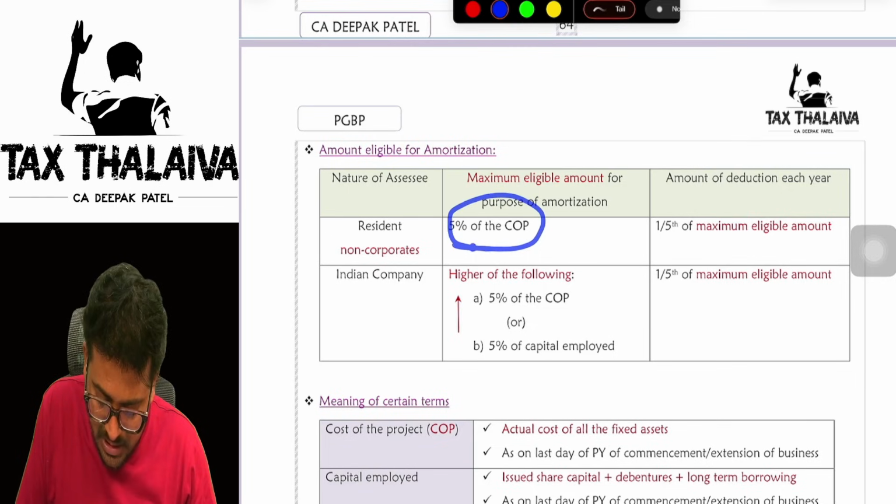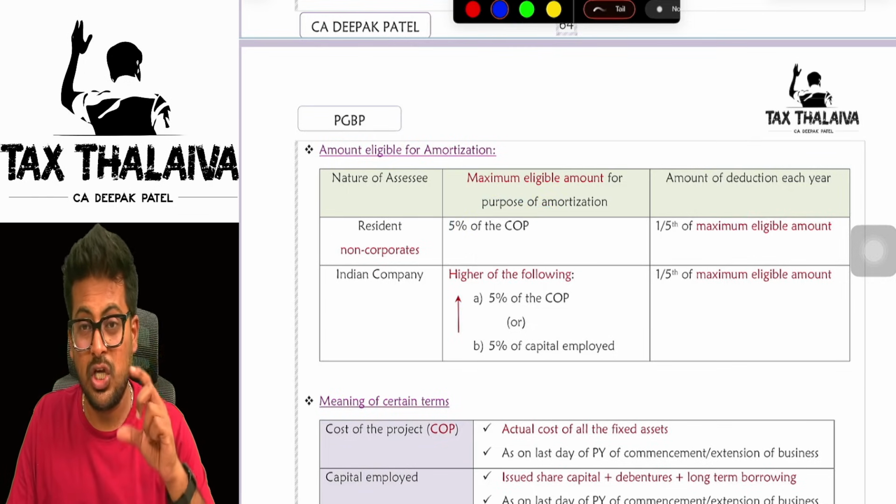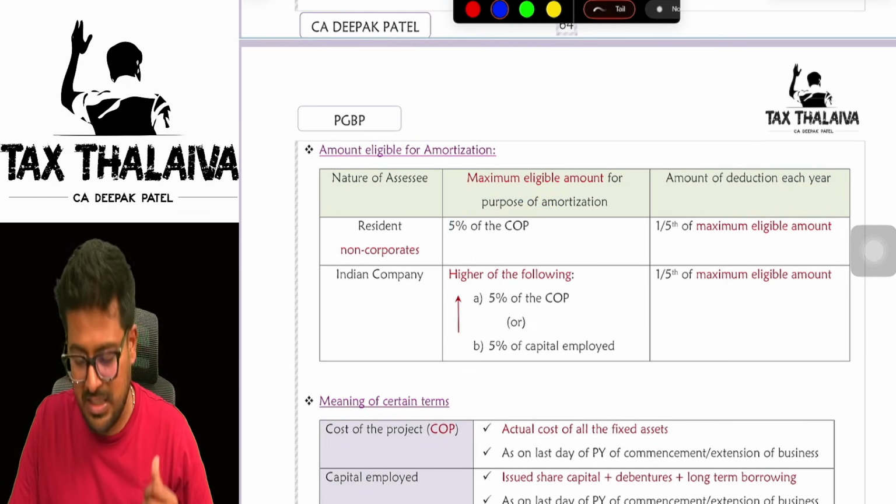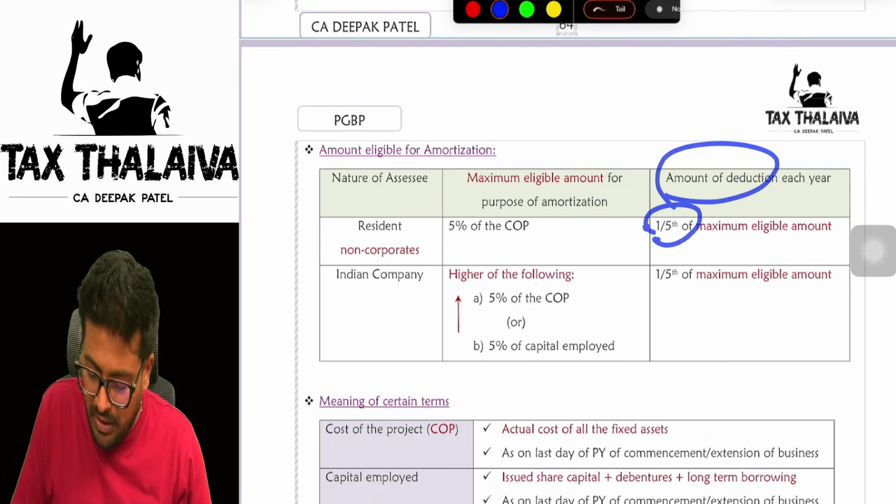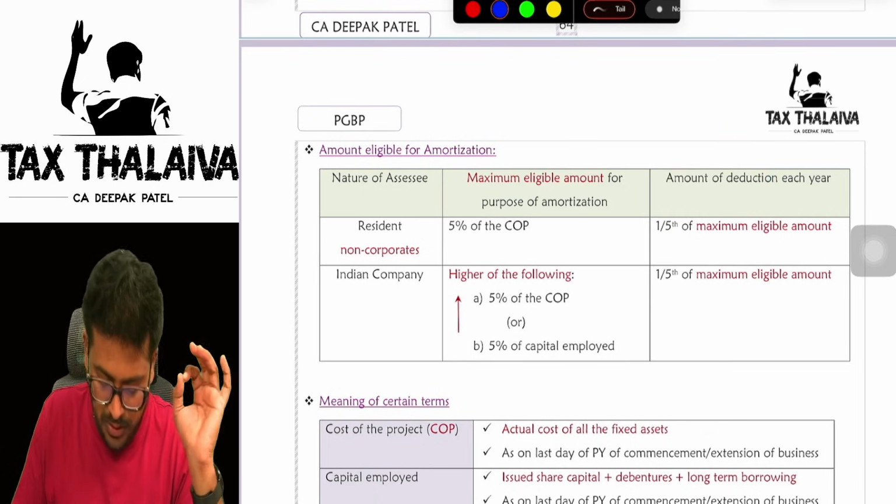Now, if you are a resident non-corporate, means you are not a company, but you are a resident. In that case, 5% of the cost of project is eligible. Sir, what is cost of project, sir? We will discuss that. Then amount of deduction will be 1/5 of the maximum eligible amount.